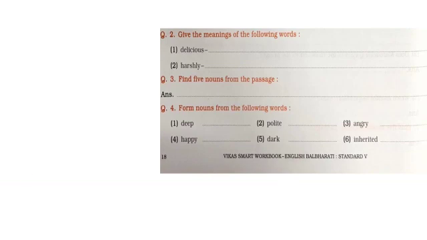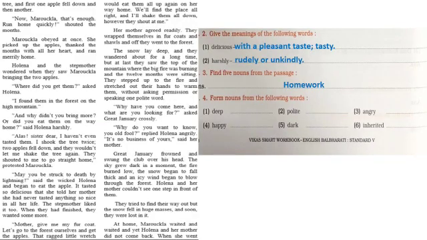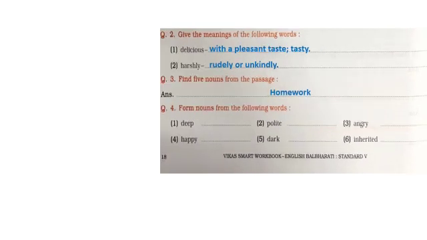Question number 2. Give the meanings of the following words. So the first one is delicious. So we know the meaning, that is with a pleasant taste, tasty. Next, harshly, rudely or unkindly. Find 5 nouns from the passage is for homework.